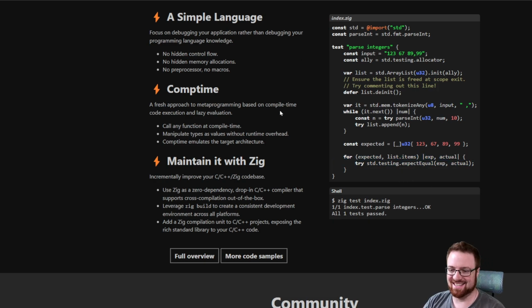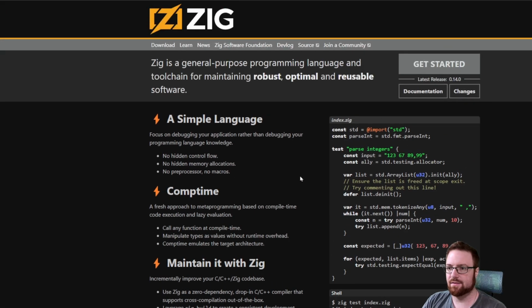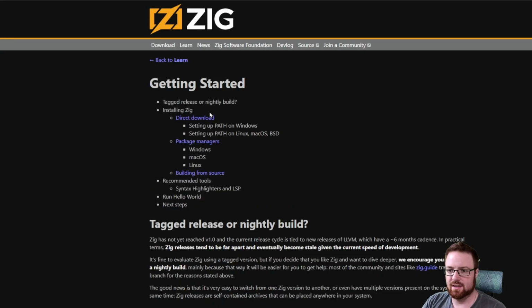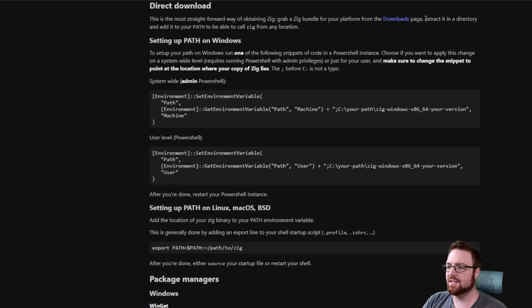Okay, I'm ready to actually get started now. So I'm gonna open up more code samples so I can see it in full overview. But first, let's get started installing Zig. Direct download. Honestly, it's kind of nice that you can just put it wherever you want and then put that in the path. I know you can do that with other stuff too, but I like that they explicitly talk about it here.